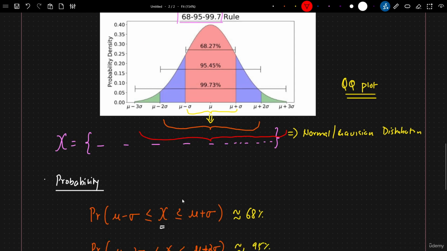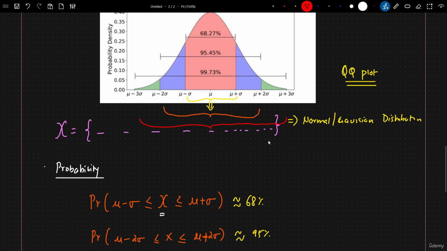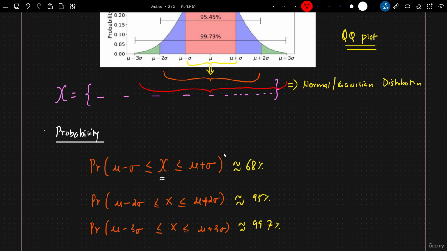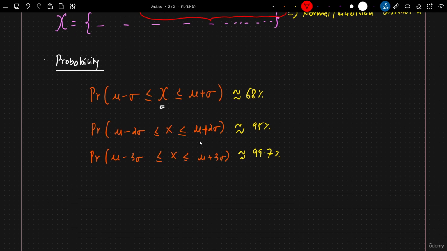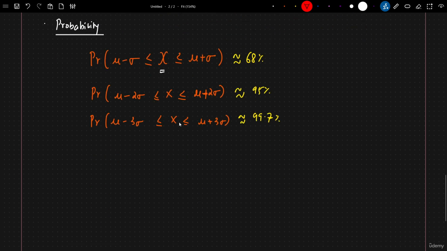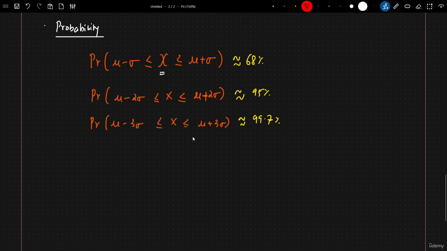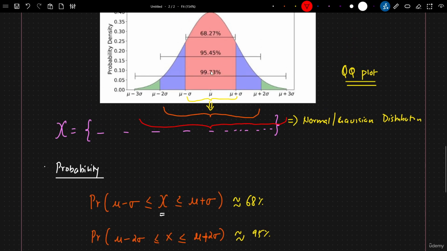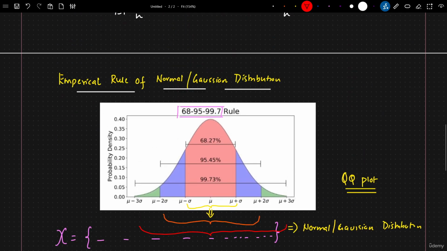I can also say that if I have this random variable with 50 numbers and it follows a good normal or Gaussian distribution, then 68% of the distribution will fall within the first standard deviation. Similarly, 95% of the values or data points will fall within 2 standard deviations. Similarly, 99.7% of the entire distribution will fall within 3 standard deviations. And that is the empirical rule of the normal or Gaussian distribution.